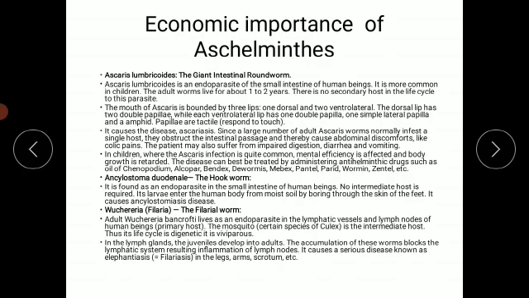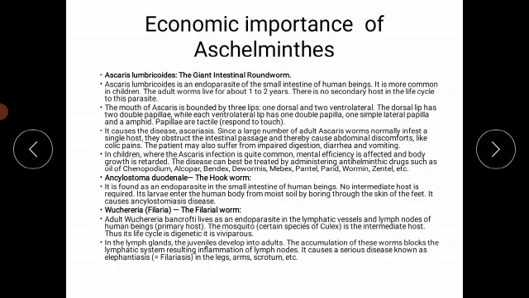It is more common in children. The adult worms live for about 1 to 2 years inside the body of the children. There is no secondary host required to complete the life cycle of Ascaris. The mouth of Ascaris is bounded by 3 lips. We already studied the lips, the anteriormost part of Ascaris, in the last video. So a total of 3 lips are there: one dorsal and 2 ventral.